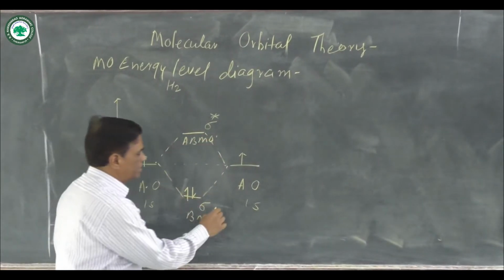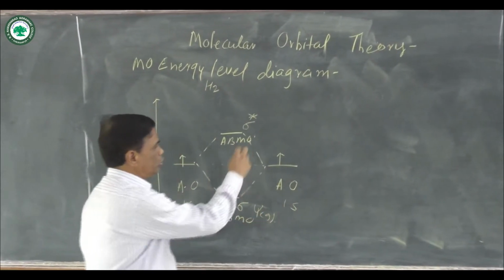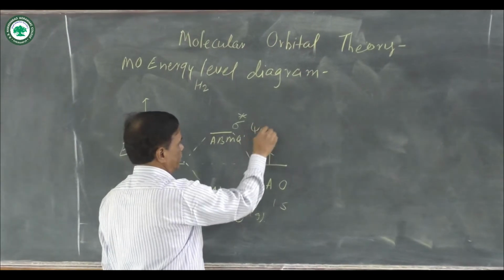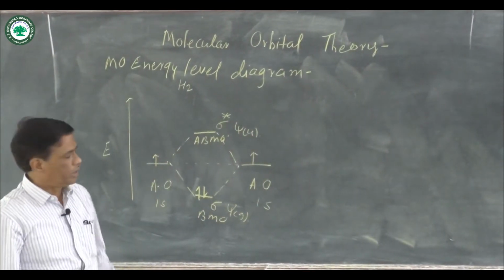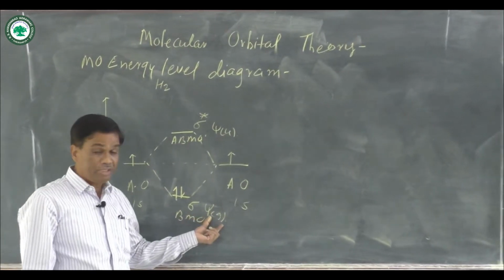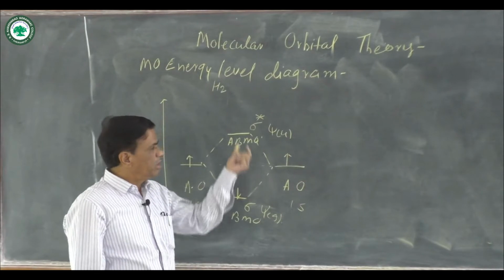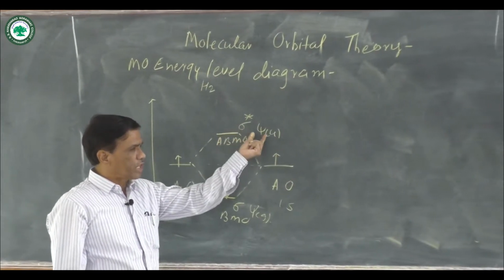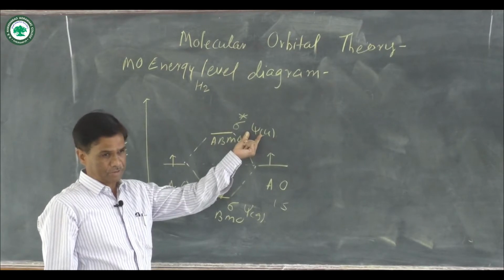This is represented as psi g, that is gerade, and this is represented as psi u. Here gerade means even, and addition takes place. In this case psi u means ungerade, and subtraction takes place.